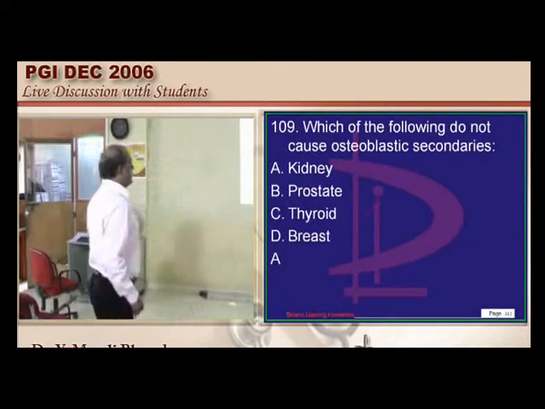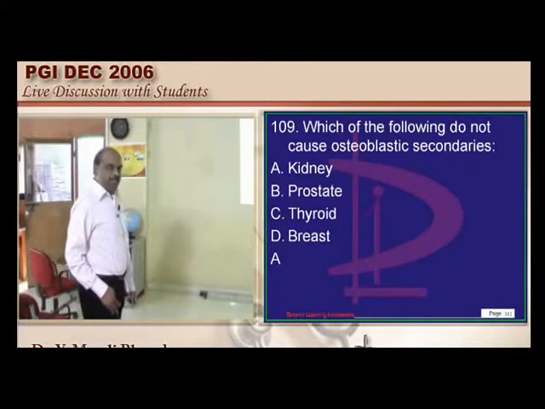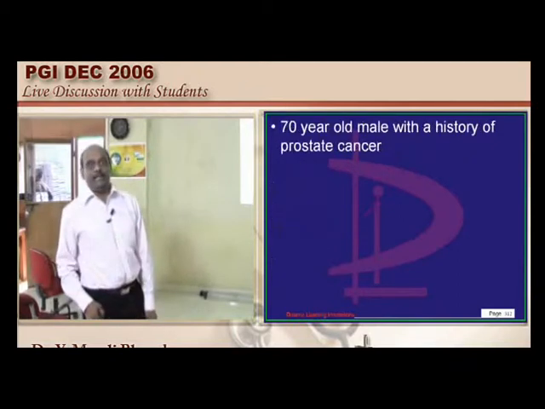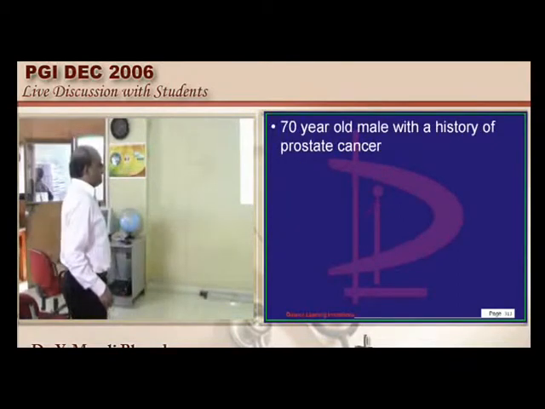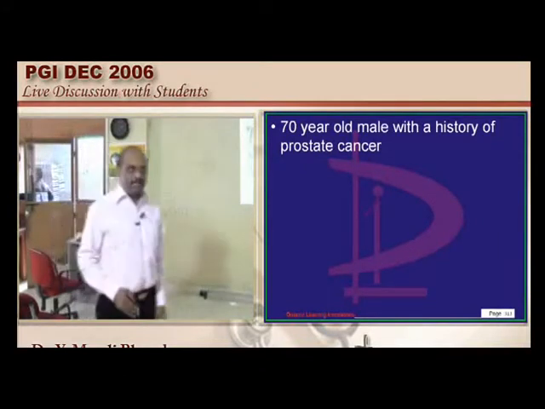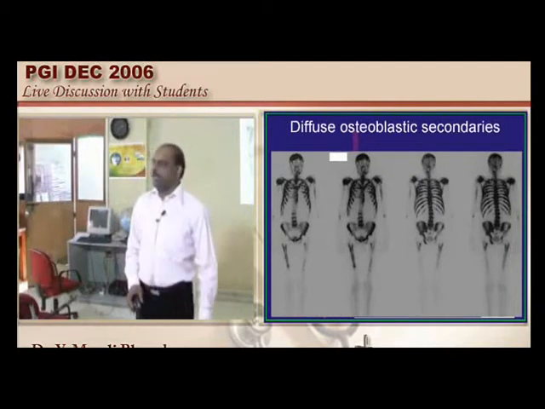Osteoblastic secondaries. What are the important malignancies which are notorious to cause them? Prostate, thyroid, breast, they are all very notorious. A short case presentation: a 70-year-old male with a history of prostate cancer, and there is a fragility of bones. How do you evaluate such a case, doctor?